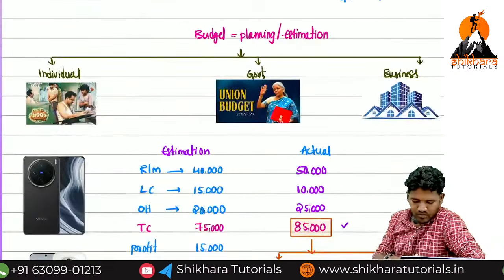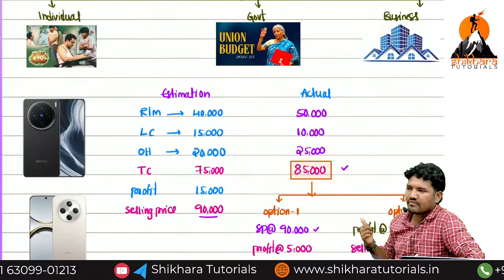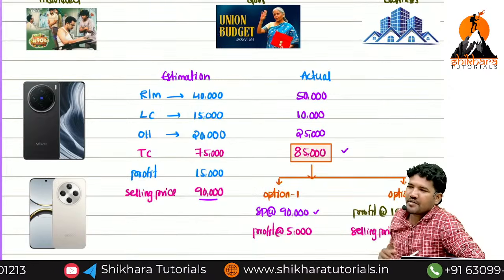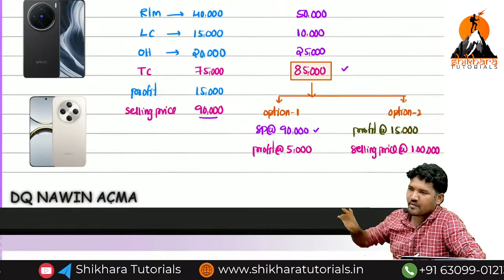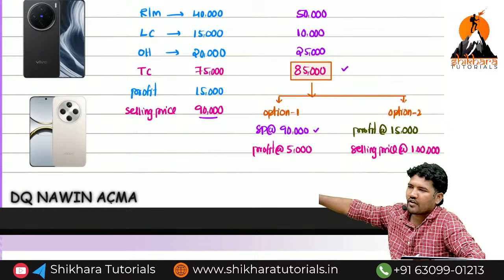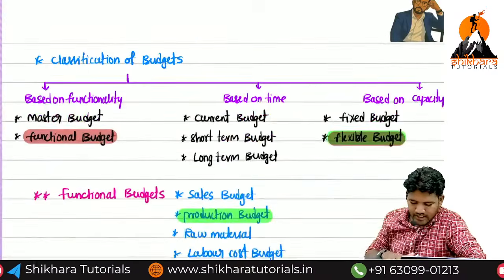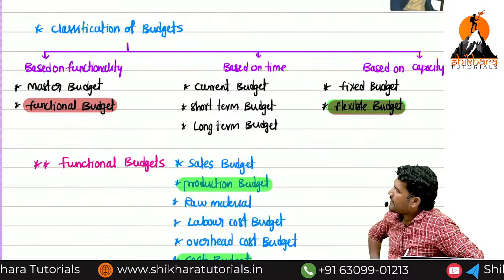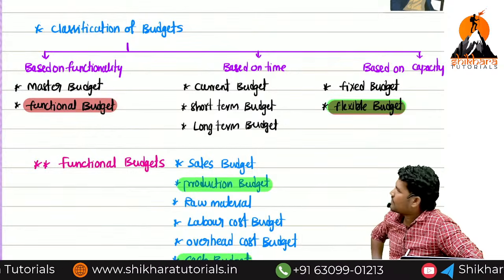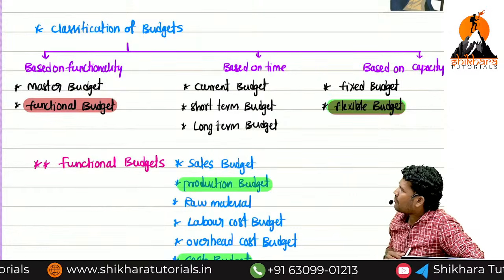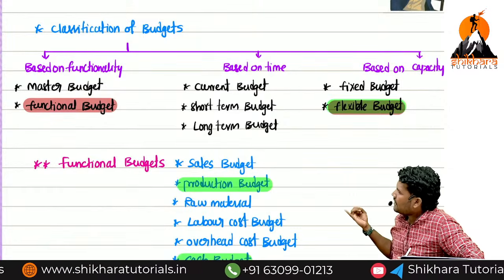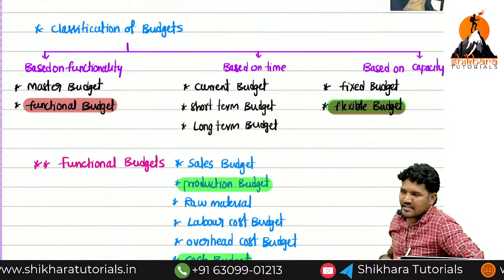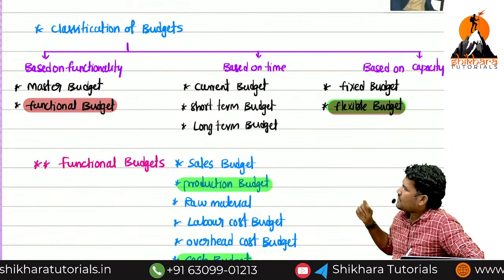Sure. Now this example is okay. The example tells us the purpose of budget and budgetary control. Now we have two purposes: the selling price point of view as well as the profit point of view. The next one is classification of budgets: based on functionality, based on time, based on capacity. So based on functionality, how many budgets do we have, ma? Master budget, functional budget. What is the master budget, ma? Consolidation of all functional budgets is known as master budget. What is the functional budget, ma?